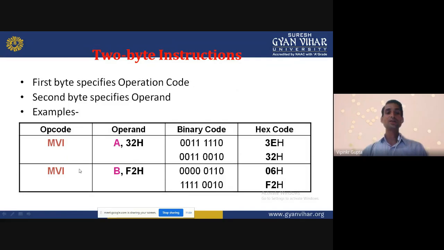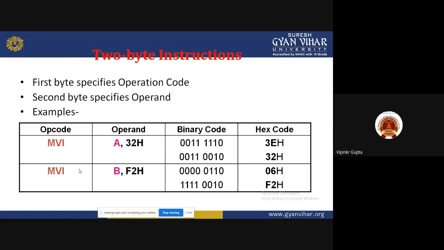Next, the same: move immediate B comma F2H. So what is the equivalent of move immediate B? 06H. And F2H is the data, so in total it takes 16 bits.